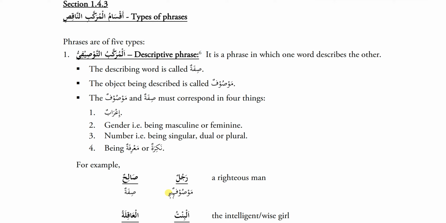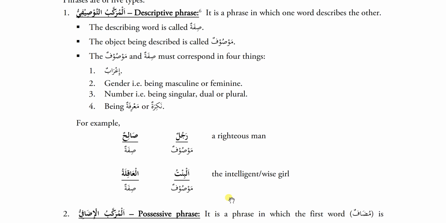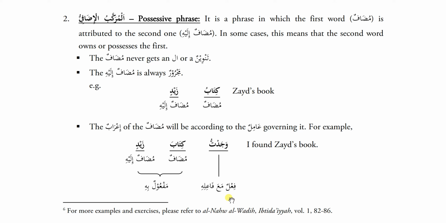Let's come to the types of incomplete sentence. In types of incomplete sentence, I told you there are two types. One is murakkab izafi and another one is murakkab tawsifi. So let's learn about murakkab izafi first and then tawsifi. Here in your book, murakkab tawsifi is written first, but I'm going to skip this right now, because to understand murakkab tawsifi, we have to go through a few other chapters also. So let's skip this section 1.43 first part and go to the second one, al-murakkab izafi.